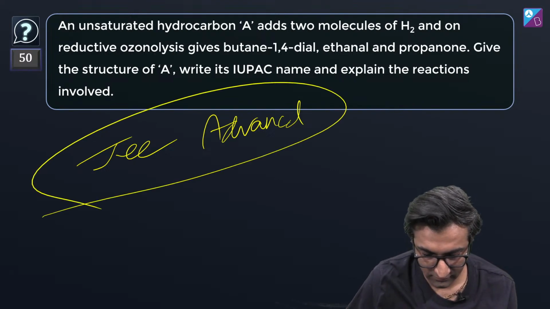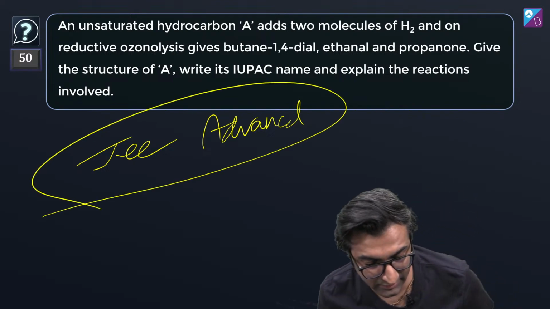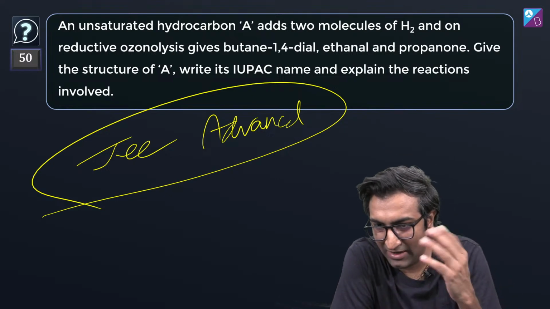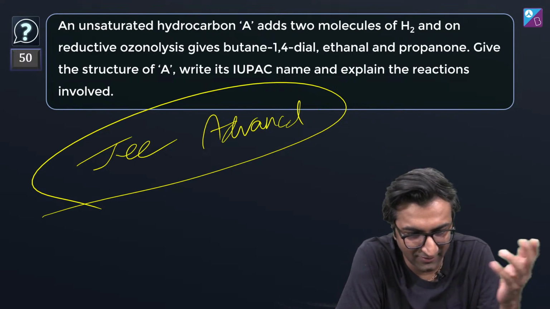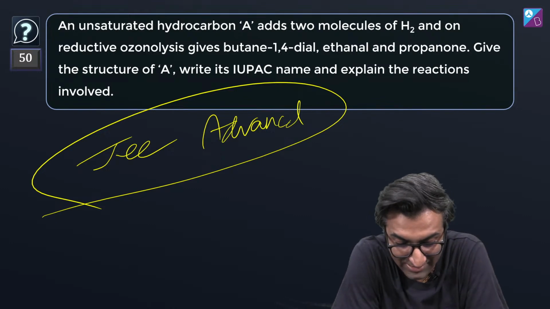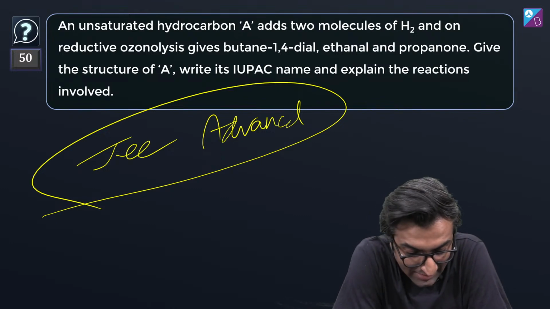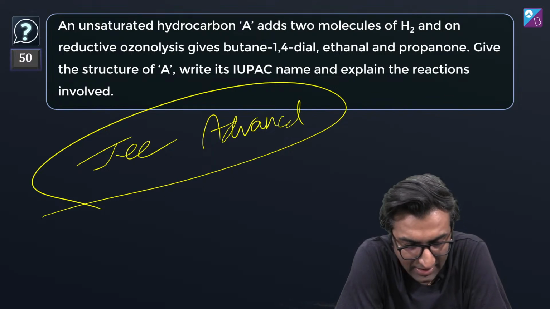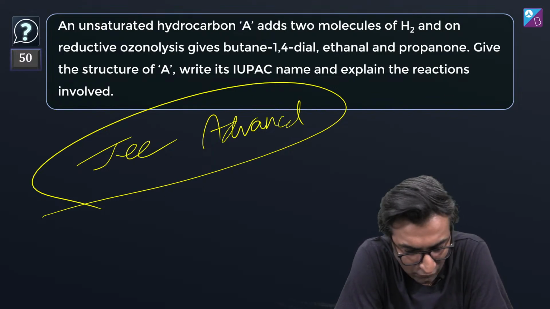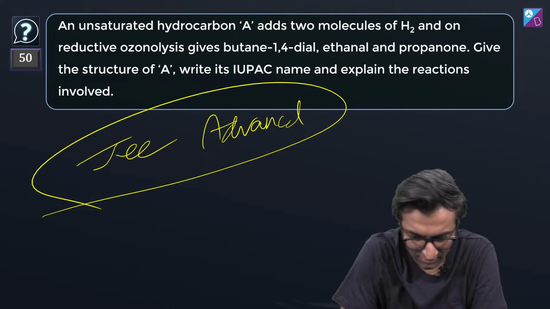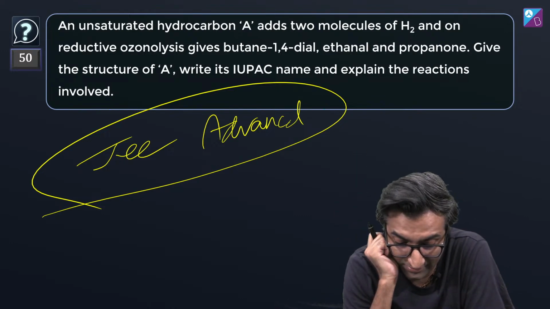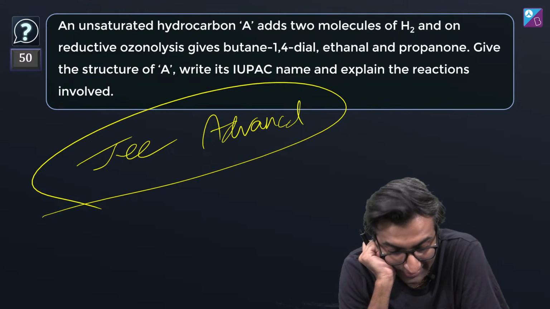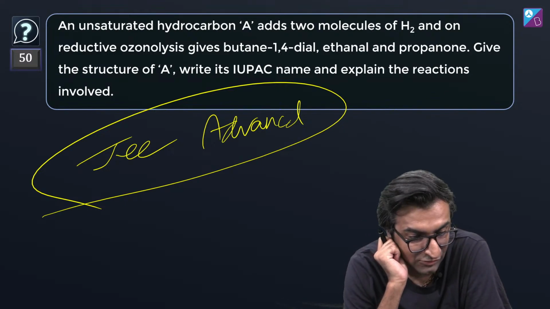An unsaturated hydrocarbon A adds 2 molecules of H2 and on reductive ozonolysis gives butane-1,4-dial, ethanal and propanone. Give the structure of A, write its IUPAC name and explain the reactions involved. It was 4-yne, I wrote 5-yne, it will be 4-yne.